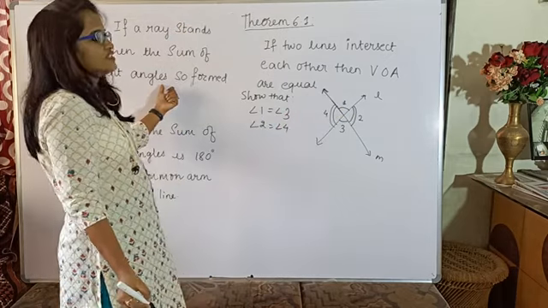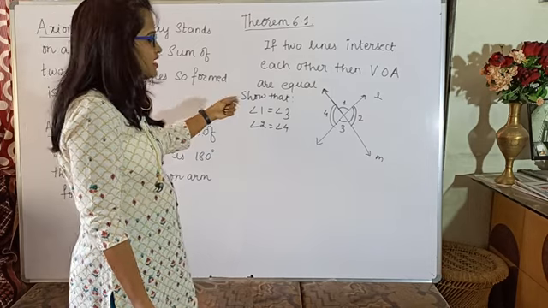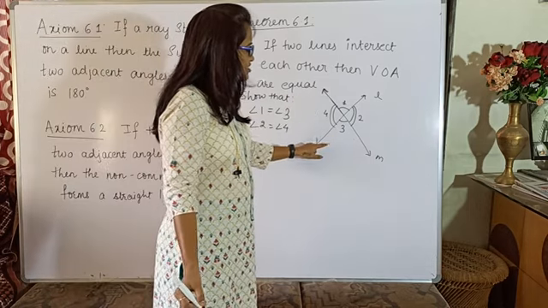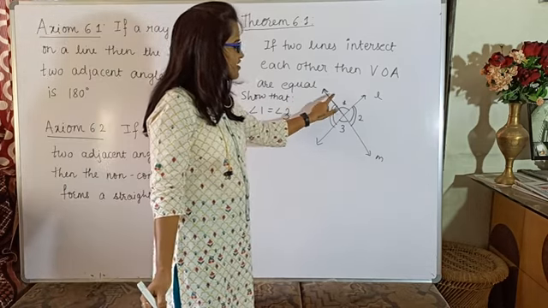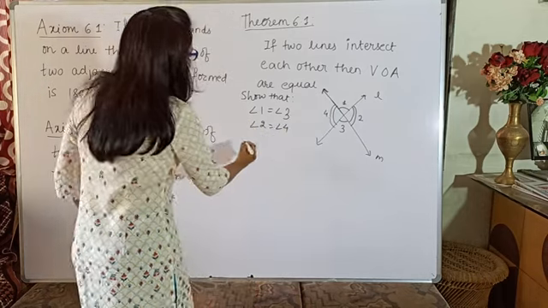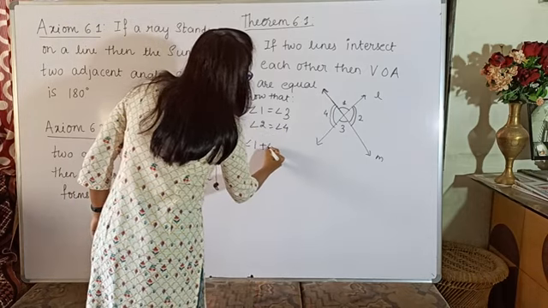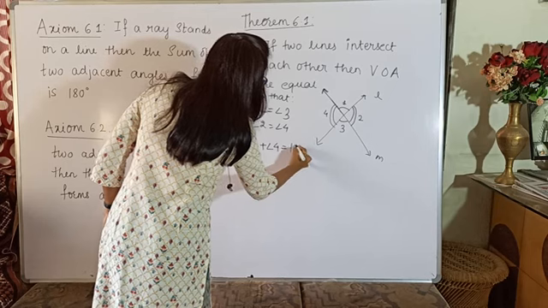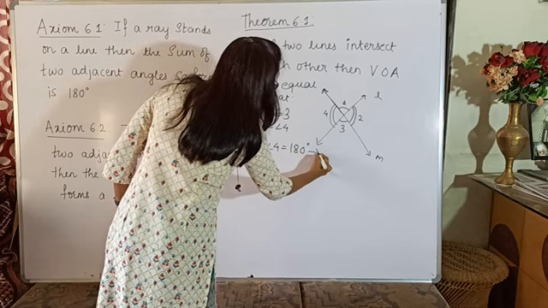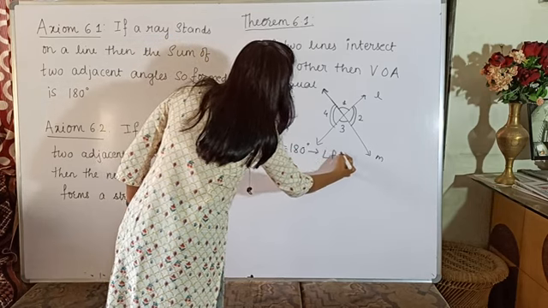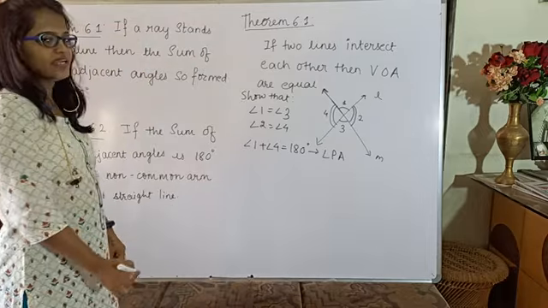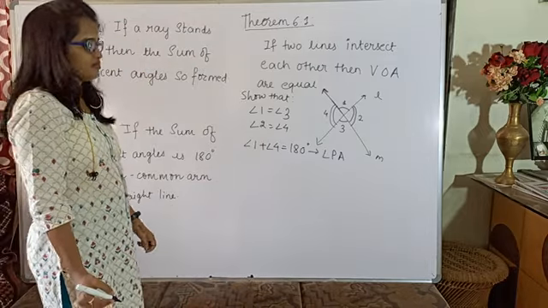Just now we have seen axiom 6.1, which says if a ray is standing on a straight line, the sum of the adjacent angles is 180. So I can write angle 1 plus angle 4 is equal to 180 degrees. What is the reason? Because both are linear pair angles, the reason is the linear pair axiom.